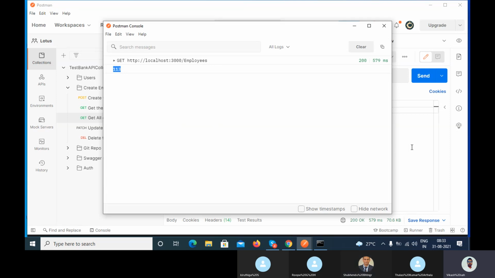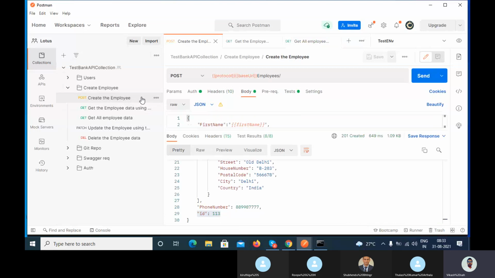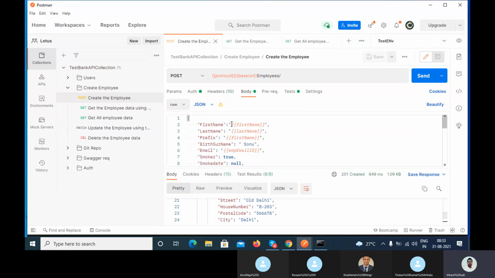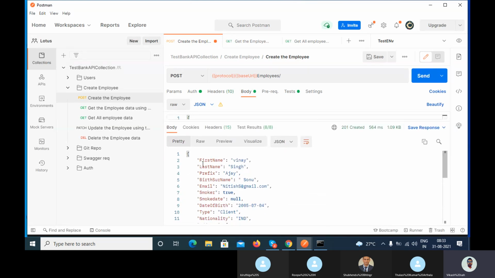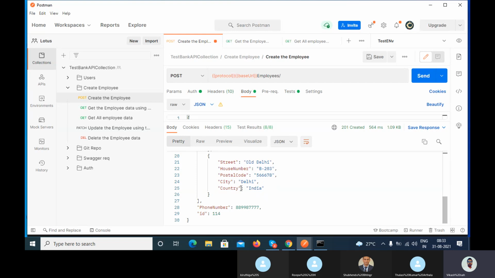Now try to understand this concept. Every time it's taking the other name, so let's suppose I'm changing the name to something like Vinay. I'm taking the name as Vinay. Let's call this, and here you can see the first name is Vinay, and what is the ID of that Vinay? 114, right?